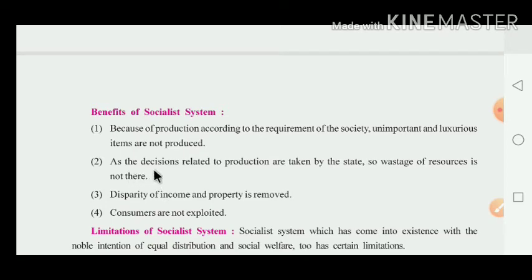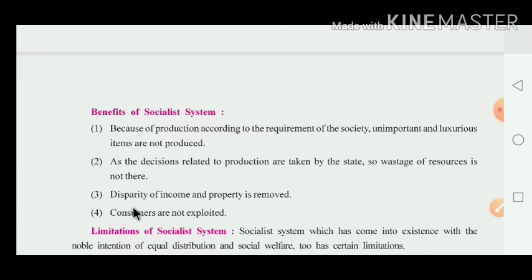Second, as decisions related to production are taken by the state, all decisions of production are under the control of the state. So there is no wastage of resources. Minimum resources are used to get maximum output. So the chances of wastage of resources are not there in the socialist system.